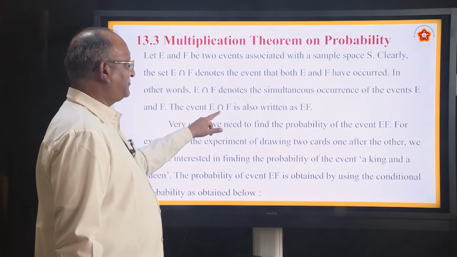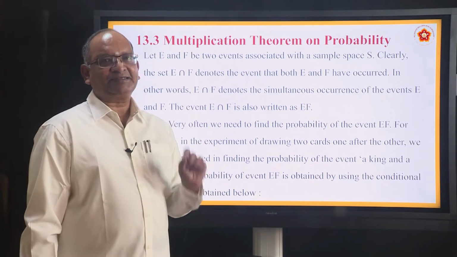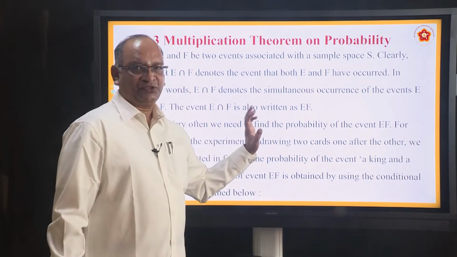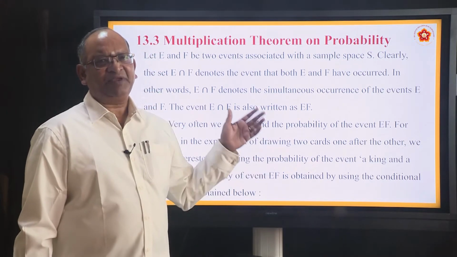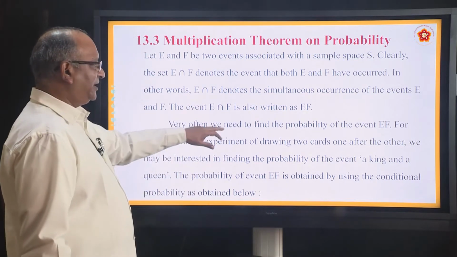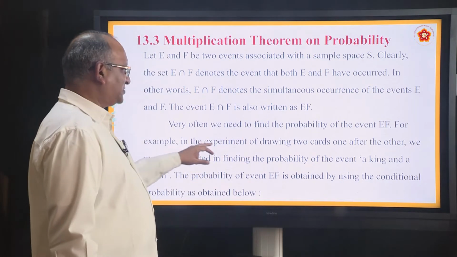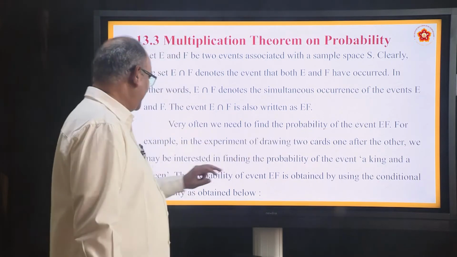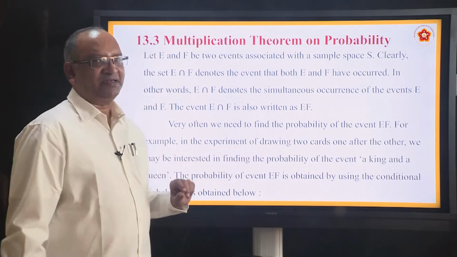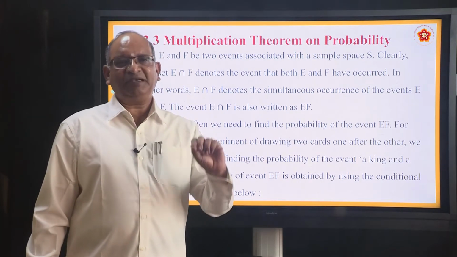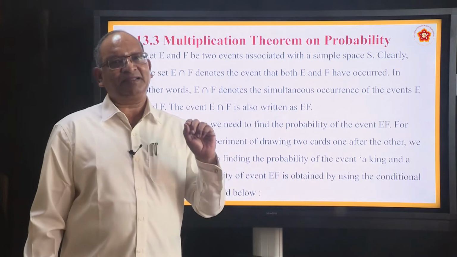The event E intersection F is also written as EF. This is a new way of writing E intersection F, which you need to know. It is not very different: instead of E intersection F, he writes EF. Very often we need to find the probability of the event EF, that is, the intersection. For example, in the experiment of drawing two cards one after the other, we may be interested in finding the probability of the event a king and a queen. Two events are taking place one after the other. You have drawn two cards, one is a king and another is a queen.